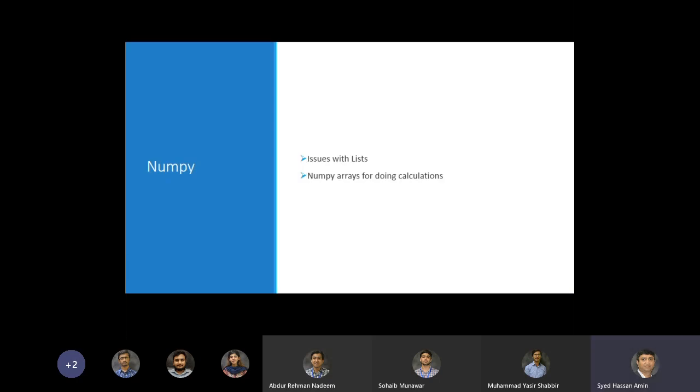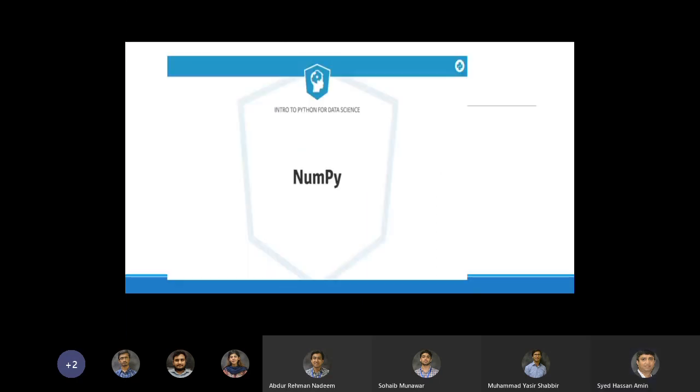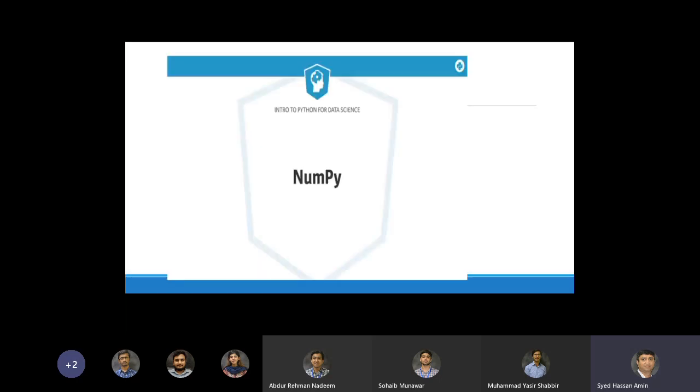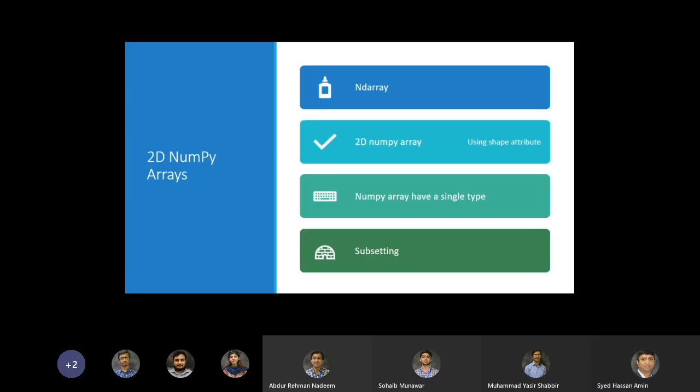So let's look at the issues with lists and why we use NumPy arrays for doing calculations. We understand the issues with the list, that you can't do numeric computations on them, and then you have to use NumPy arrays for doing those calculations. Then we have ND arrays.